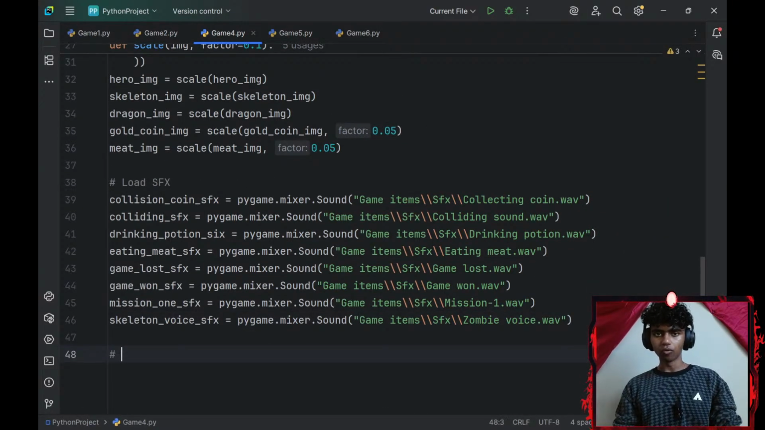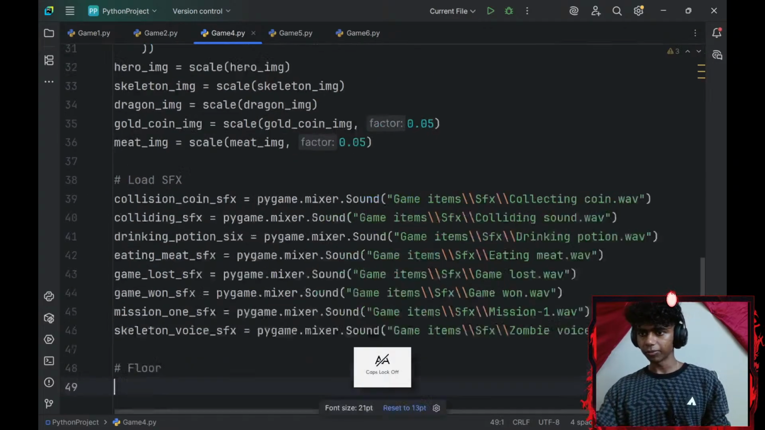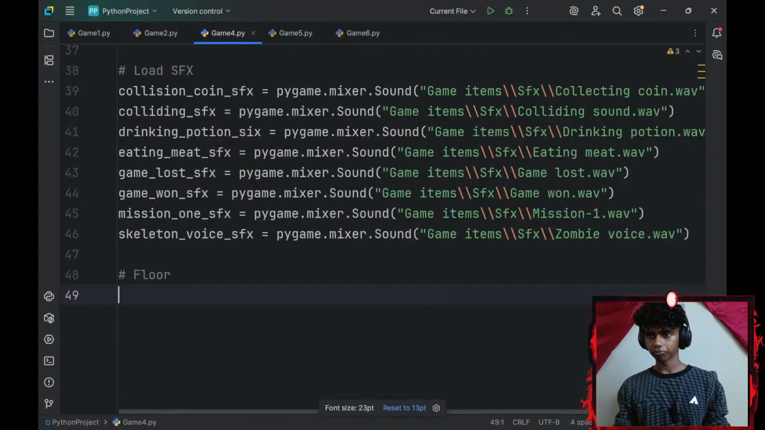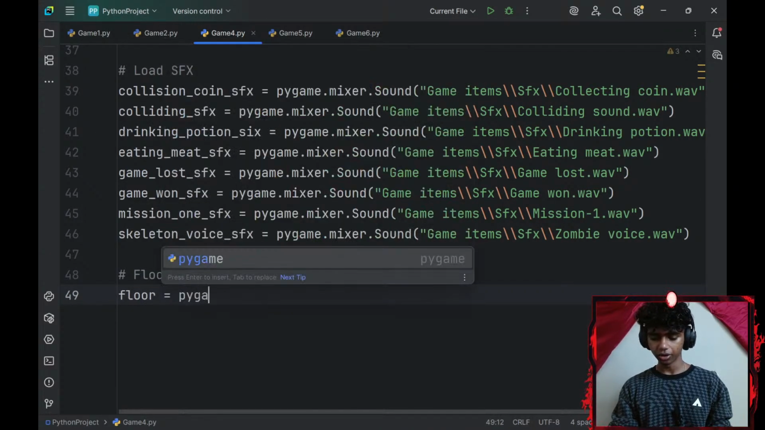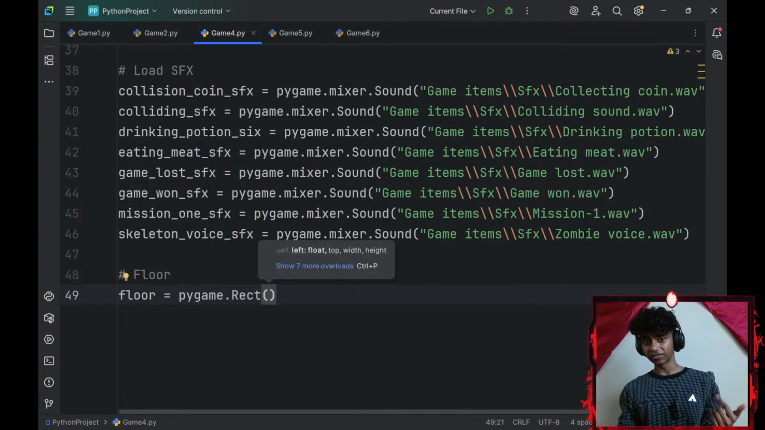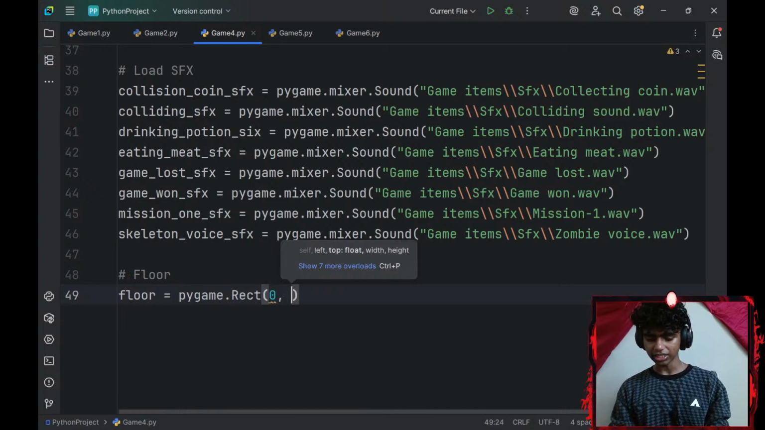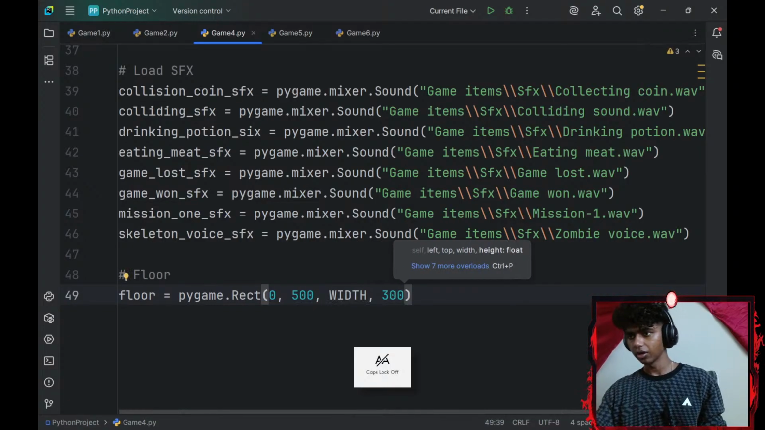Now with that out of the way, what else do I need? I would need a floor where my player stands on. So let me just check if I'm audible. Okay. So I'll create a floor here. Maybe I'll zoom in a bit. And then I'll create a floor variable. I'll set that equal to pygame.Rect. I'll give the x-axis, y-axis, width and height of my floor. So the x-axis is going to be 0, y-axis is going to be something like 500. Width is going to be my display's width, my width variable. Lastly, height is going to be something like 300.